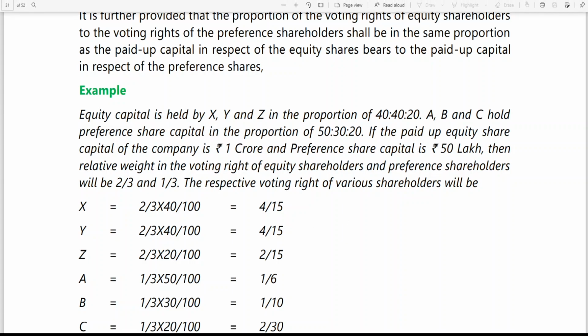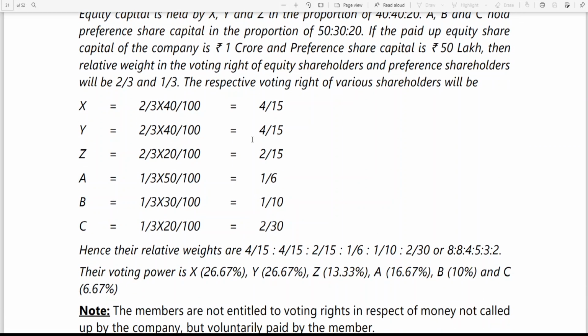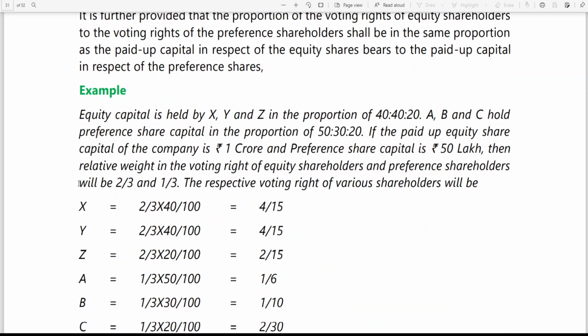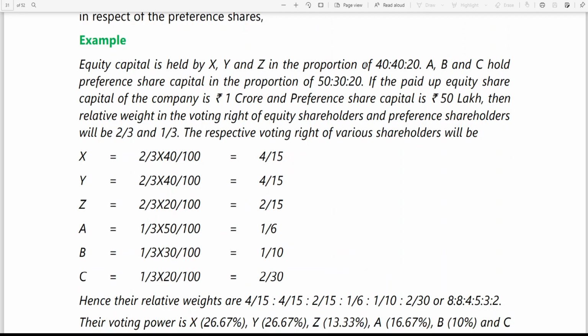So what they have done: for the equity capital held by X, Y, Z in 40:40:20, to find out the respective voting rights, they took 2/3 of X's share. What is X's share here? 40/100. 2/3 of 40/100 is 4/15. You can see 2/3 is the proportion. 2/3 of 20/100 is for equity share capital voting right. So 4/15, 4/15, 2/15.